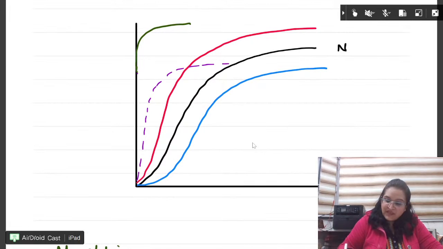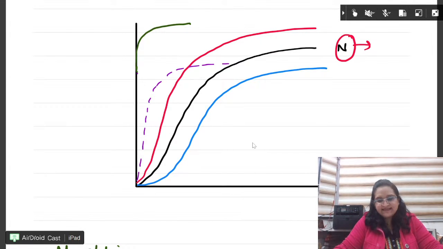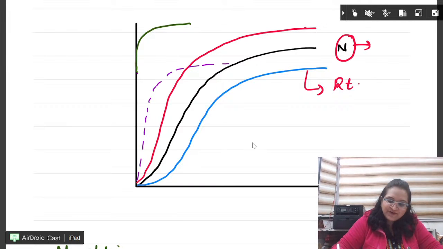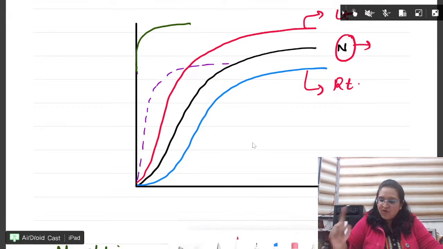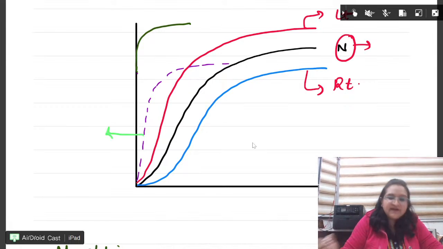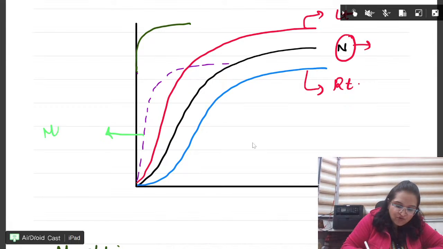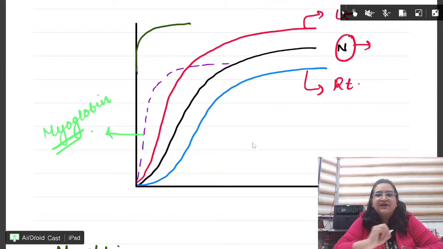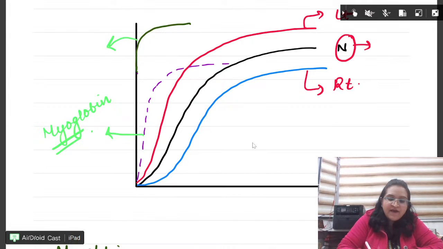Fine? Now, let us start. This black one, can you all see this black one? This is the normal curve. Right? The blue one is the right shift. The red one is the left shift. Right? There are two more curves which you must know. One is this purple curve, which is myoglobin curve. Myoglobin oxygen dissociation curve. And one more, which is CO curve.